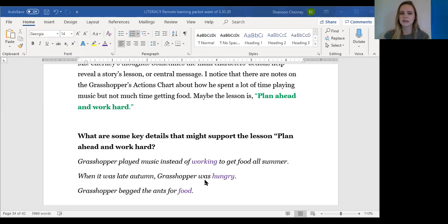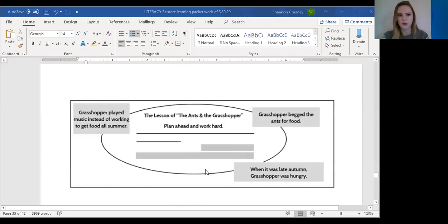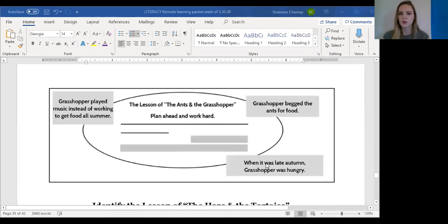So these are the details that I would put into my oval chart to support the central message, plan ahead and work hard. Now, what I mean by that is this. I know mine are not all circles and ovals, but I would put plan ahead and work hard here. The grasshopper begged the ants for food. When it was late autumn, he was hungry, and he played music instead of working to get food all summer. So that's what your oval chart should look like for the ants and the grasshopper. You can pause this here and double check yours with mine.